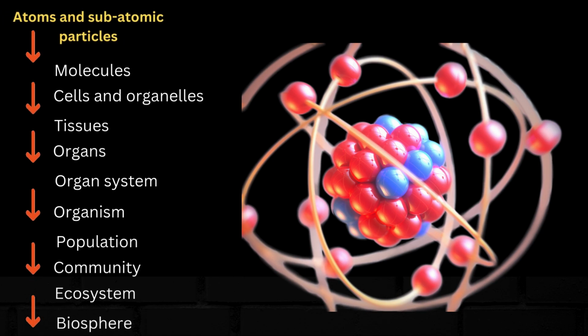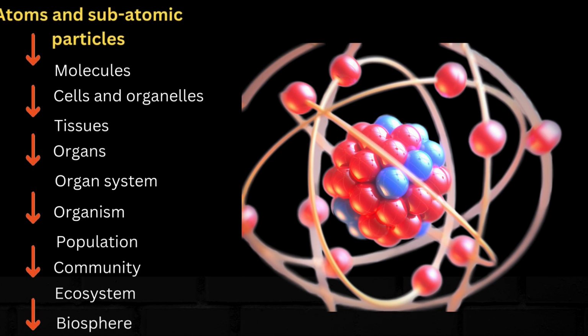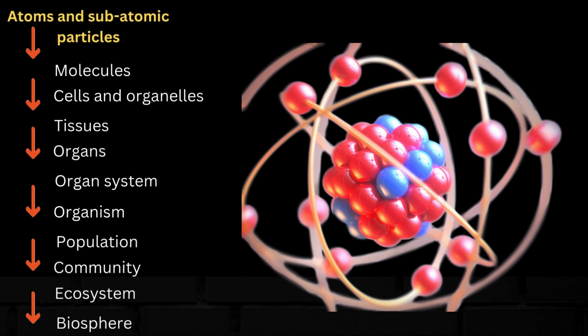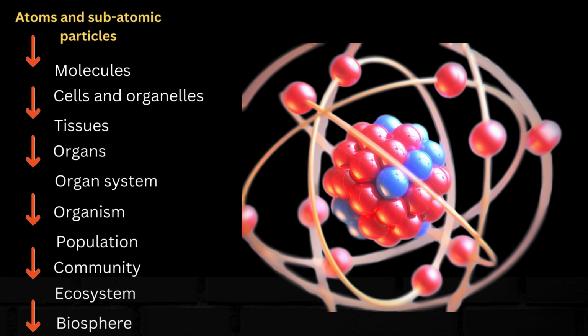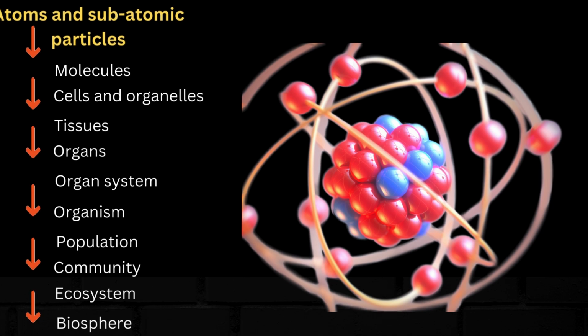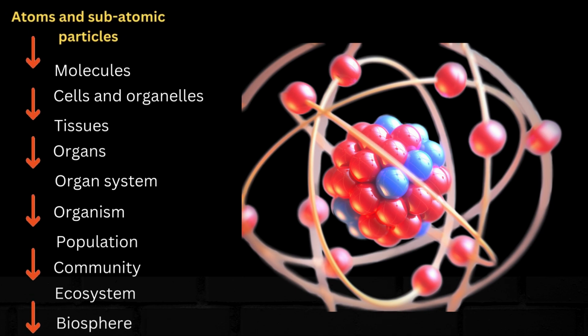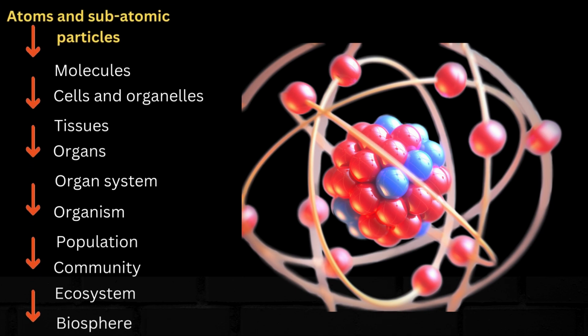Level 1. Subatomic particles. Protons, neutrons, and electrons are the fundamental particles that make up atoms. Protons and neutrons reside in the nucleus, while electrons orbit around it. The arrangement and interaction of these particles determine the chemical properties of the atom they form.